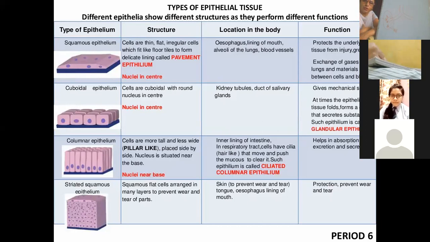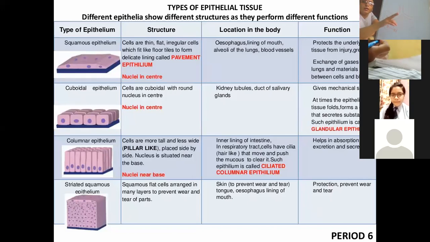We take O2 in and give out CO2. This exchange of gases occurs in the alveoli. And who helps the alveoli to do it? It is the simple squamous epithelia. Is it clear? Yes.